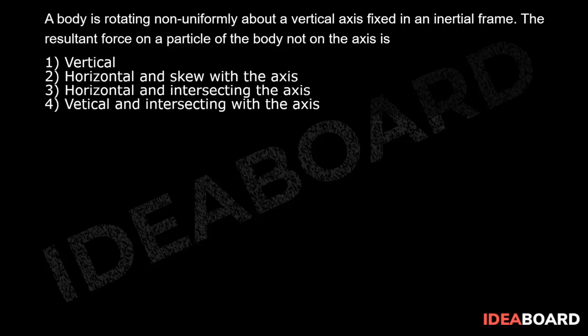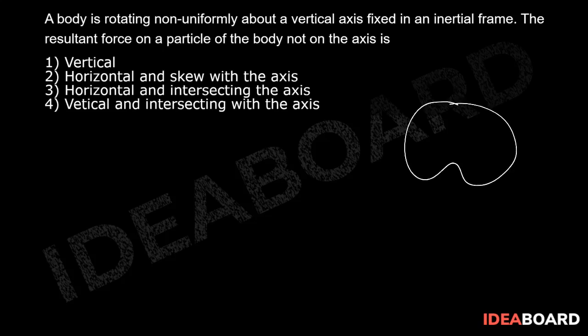A body is rotating non-uniformly about a vertical axis fixed in an inertial frame. The resultant force on the particle of the body not on the axis is... So now in this question, first of all we need to consider a body.